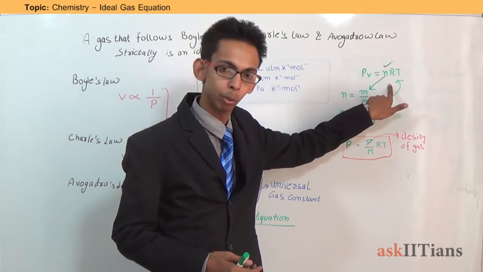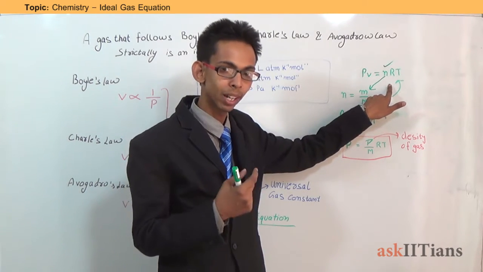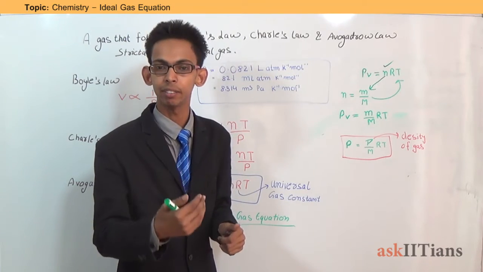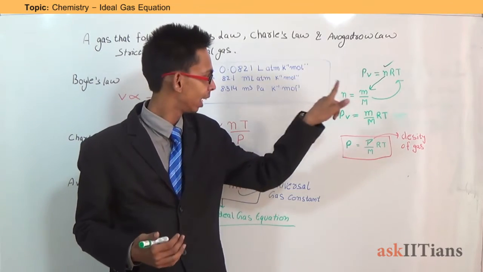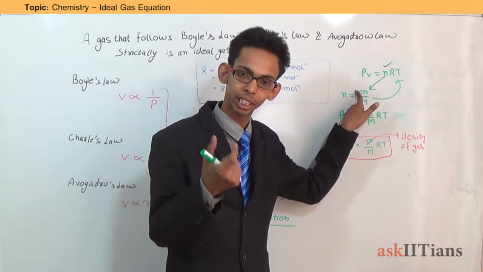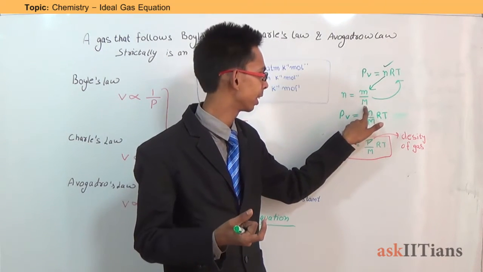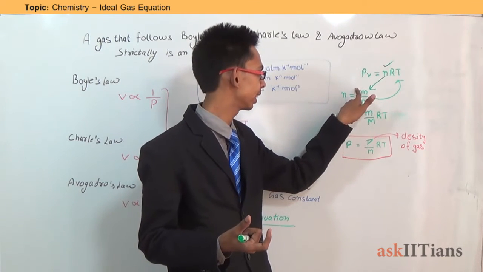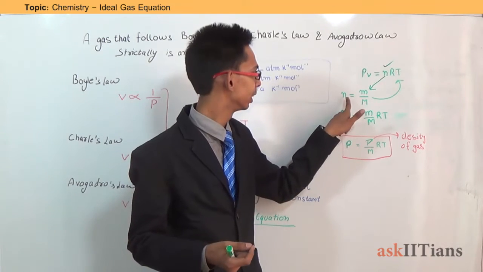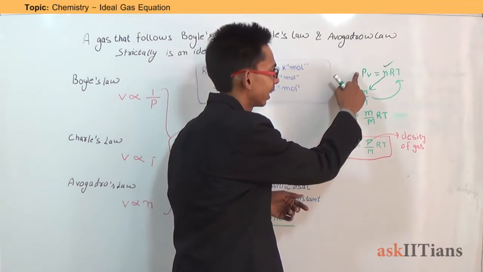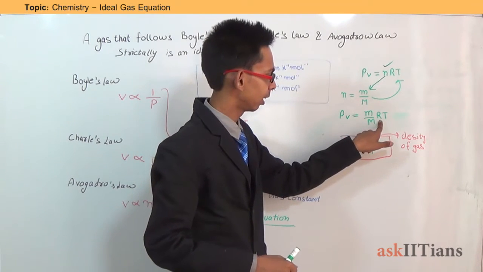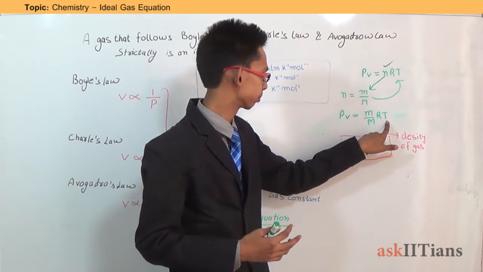Do you know how to calculate the number of moles? Yes, it is calculated by dividing the given mass by the molar mass, that is small m, the given mass of the gas, divided by capital M, the molar mass. Substituting this value in the ideal gas equation, we get PV equals m divided by M into RT.